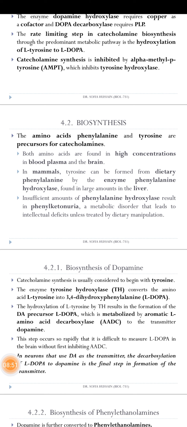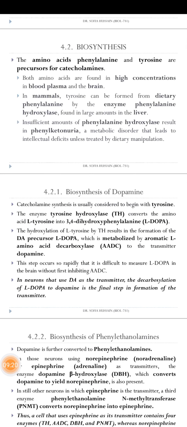In mammals, tyrosine can be formed from dietary phenylalanine. In mammals, dietary phenylalanine is converted to tyrosine by the enzyme phenylalanine hydroxylase, found in large amounts in the liver. So insufficient amounts of the phenylalanine hydroxylase result in phenylketonuria, a metabolic disorder that leads to intellectual disability.